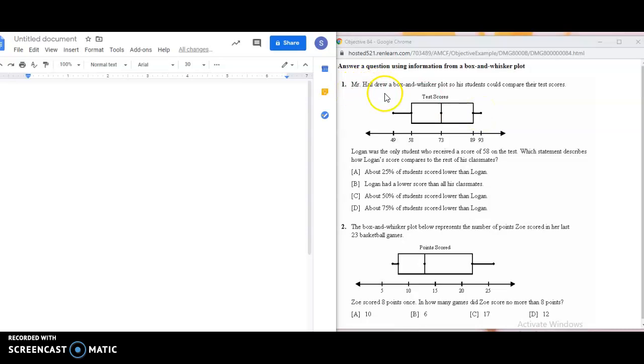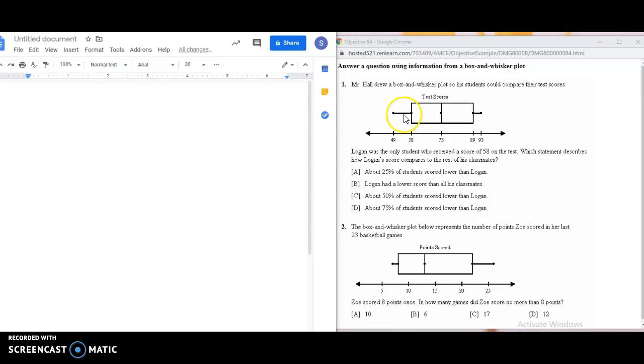Okay, so in this case, it says Mr. Hall drew a box and whisker plot so his students could compare their test scores. So this is just a box and whisker plot of their test scores. Then it says Logan was the only student who received a score of 58 on the test. So notice how 58 is pretty much on this line. So that would mean that he scored on this line. He was the only student. Which statement describes how Logan's score compared to the rest of his class?